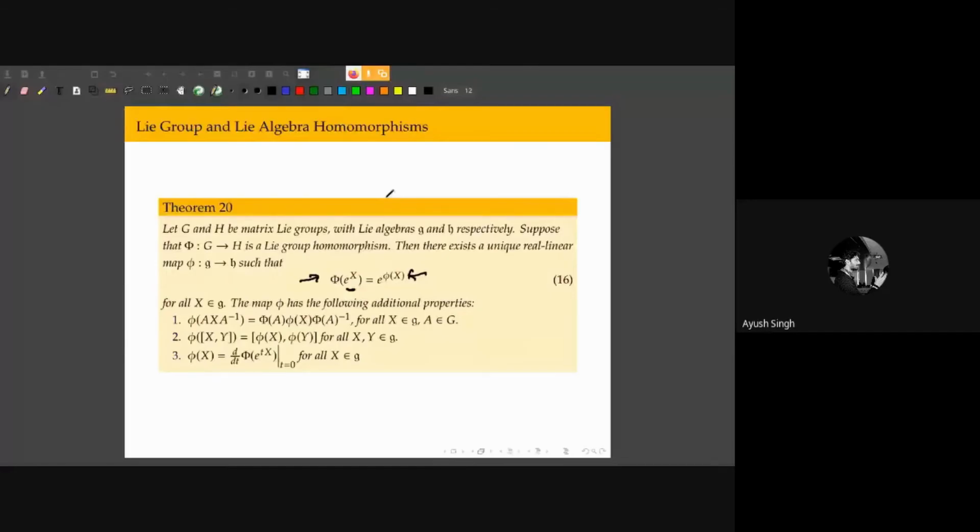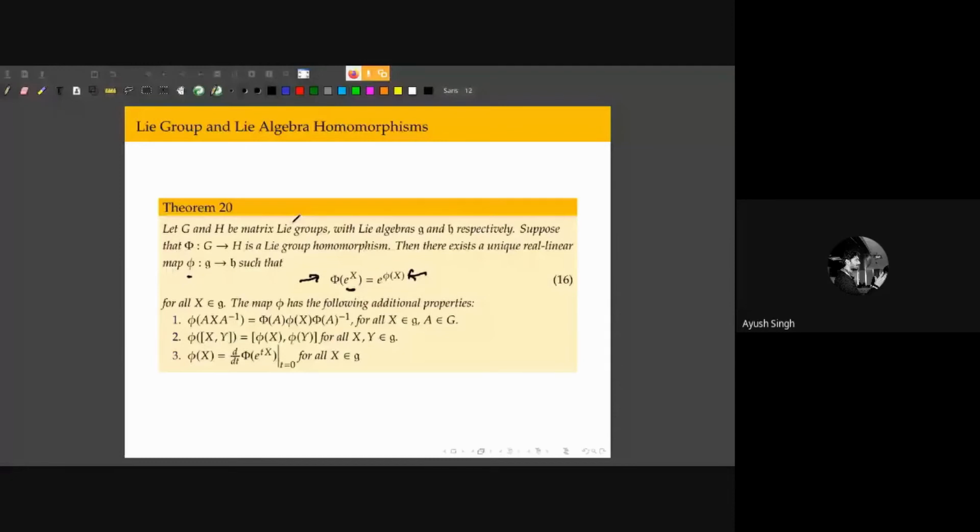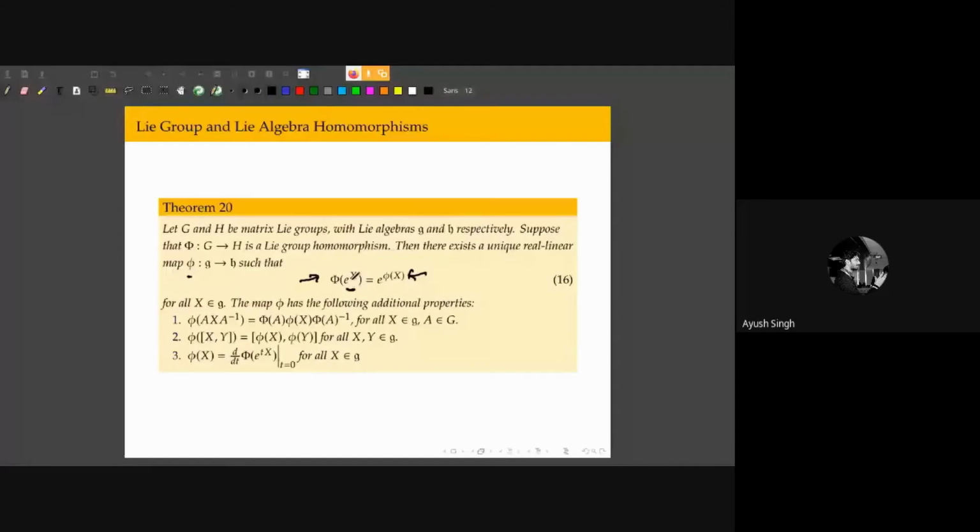Given a map between two Lie groups, we can construct a corresponding map between the corresponding Lie algebras, right? And it also turns out that this map is unique. I'll not go into the technical details here, but the point of showing this is to demonstrate the connection between Lie groups and Lie algebras.